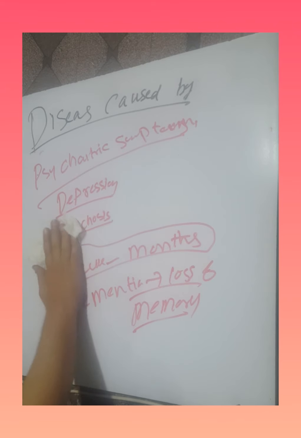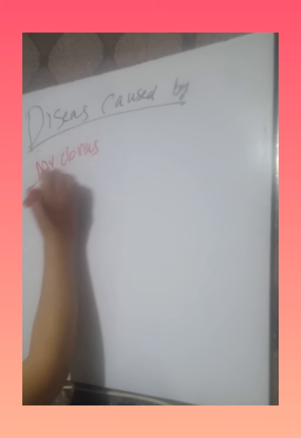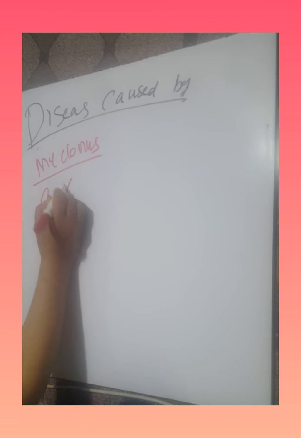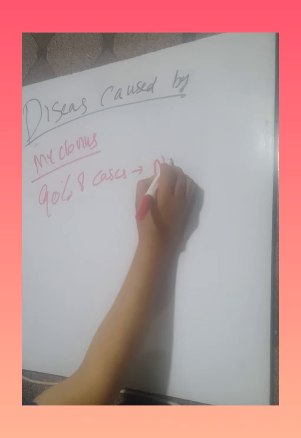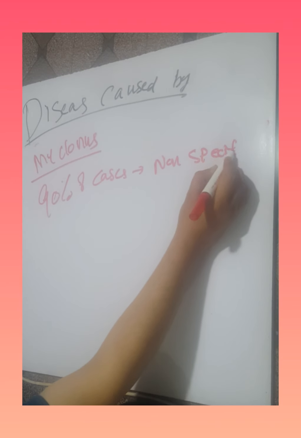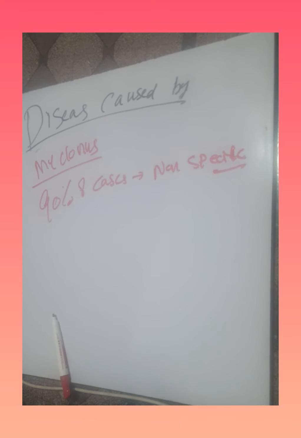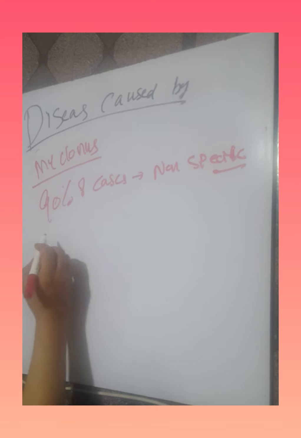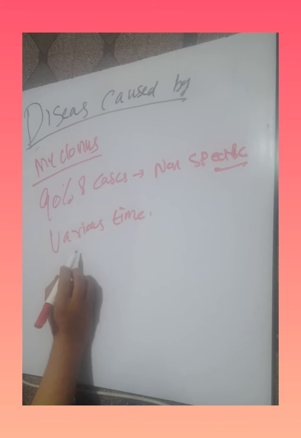Myoclonus occurs in 90% of cases of Jakob disease. But this is non-specific. It means that myoclonus can also occur in other diseases, but in Jakob disease it occurs in 90% of cases. Myoclonus occurs at various times throughout life.